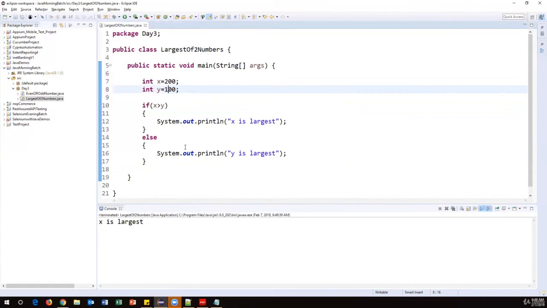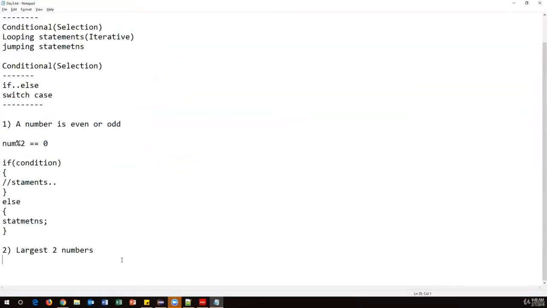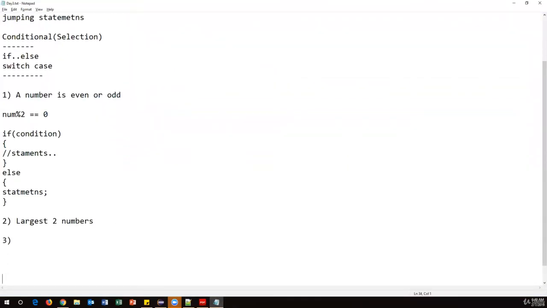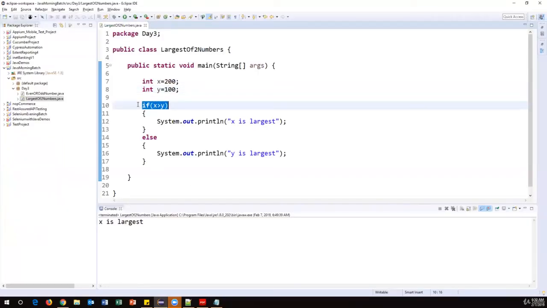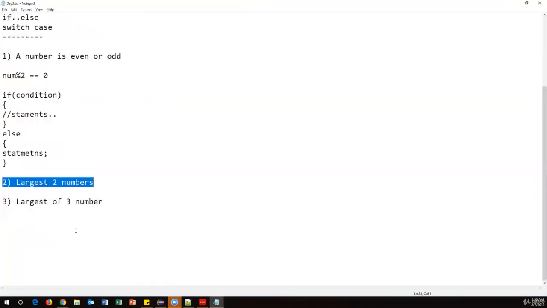So for example, I want to find out the largest of three numbers. So I need to keep multiple conditions, right? If we have three numbers, then how can we write the largest of three numbers? Here we need to use logical operators along with the relational operators. If you have only two numbers, one condition is enough. But if you have three numbers, we have to compare each number with the other two numbers. So multiple conditions are required, so we need to use multiple if conditions and an else statement. Let us see how we can find the largest of three numbers.